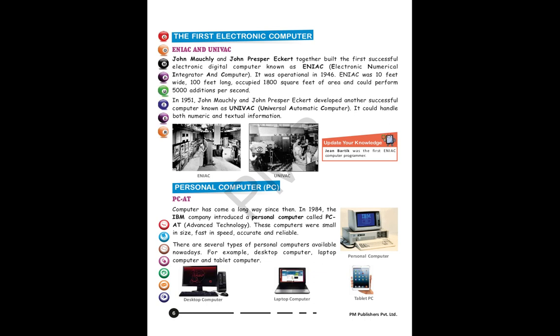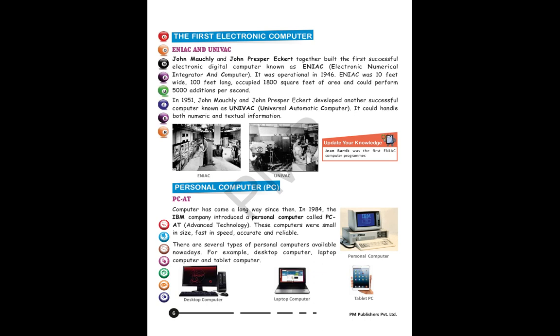In 1951, students, John Mauchly and John Presper Eckert developed another successful computer known as UNIVAC. The full form of UNIVAC is Universal Automatic Computer. It could handle both numeric and textual information. Students, ENIAC was built only for numeric operations.